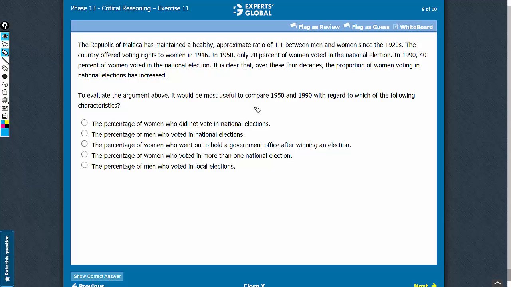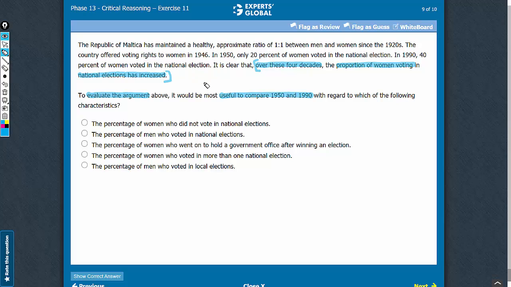This is an evaluation question, and the question asks about what would be useful to compare between these 2 years in order to evaluate the argument. The conclusion is that over these 4 decades, the proportion of women voting in national elections has increased. The missing link is between all the information presented in the argument and the conclusion that over these 4 decades, the proportion of women voting in national elections has increased.